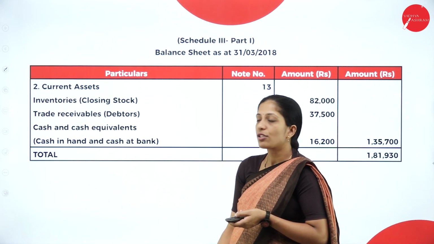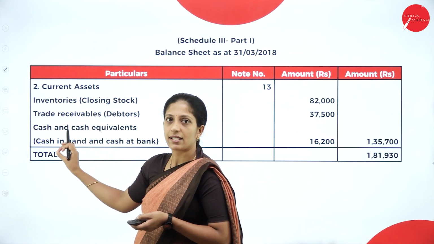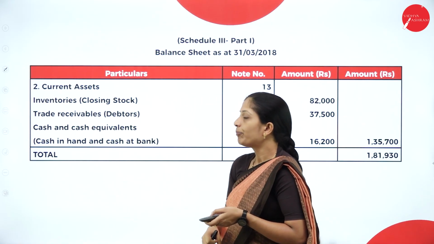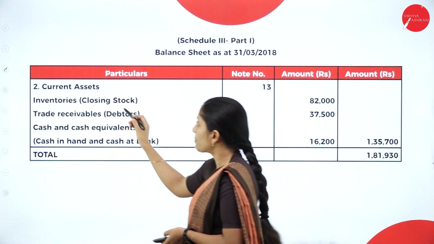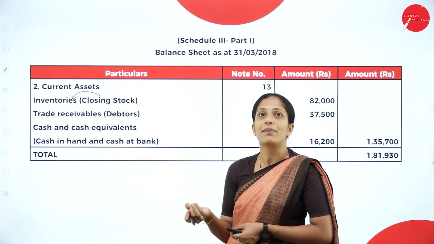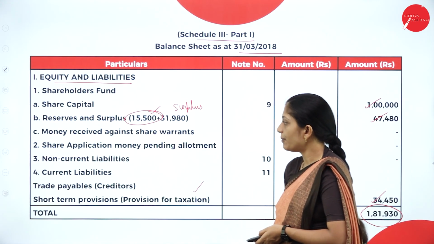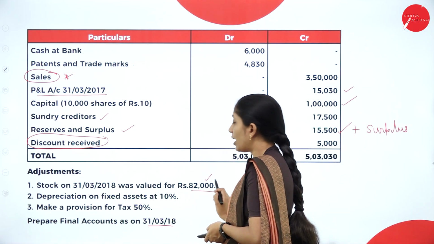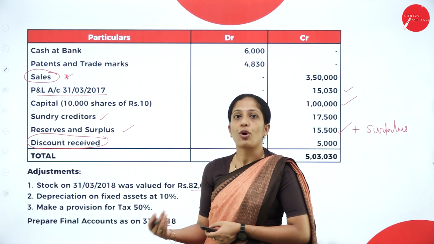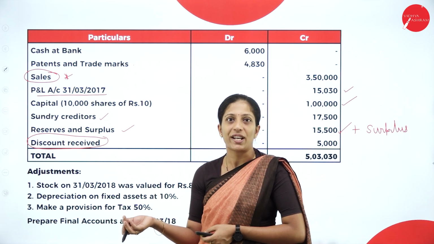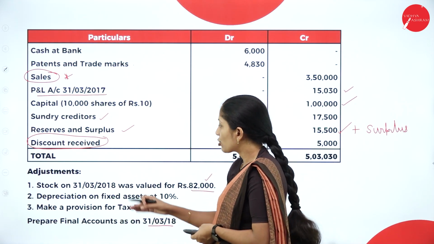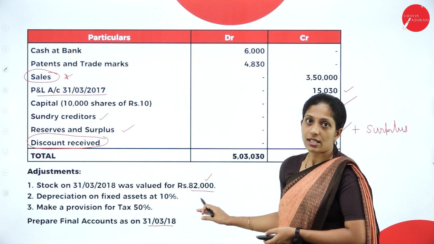Next is current assets. Under current asset, we have certain headings here based on the trial balance question. So, you have to prepare the necessary headings here. So, closing stock. Closing stock comes under what? Inventories. Now, which stock will you record? Your closing stock, which is given in the adjustment. If you see the question here, yes, closing stock, this will be your inventories. Opening stock, where do we record? Opening stock, change in inventories we have taken, opening stock plus closing stock. So, that comes under change in inventories. This closing stock comes under inventories.